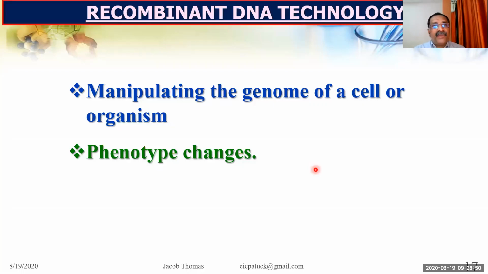So the physical appearance or external characters will change. When the genotype changes, its physical, external expression changes. That external appearance is called the phenotype of the organism.